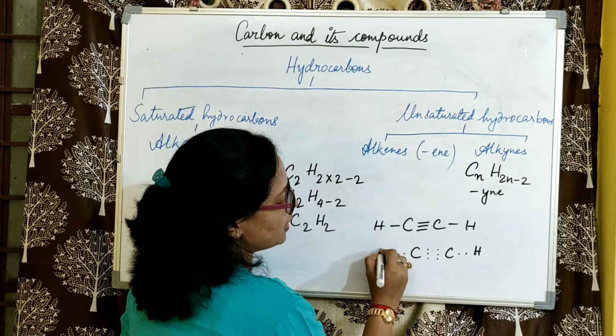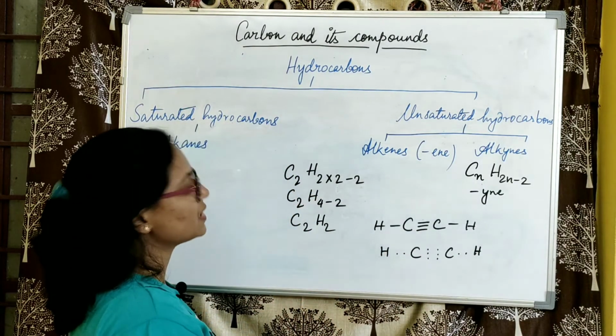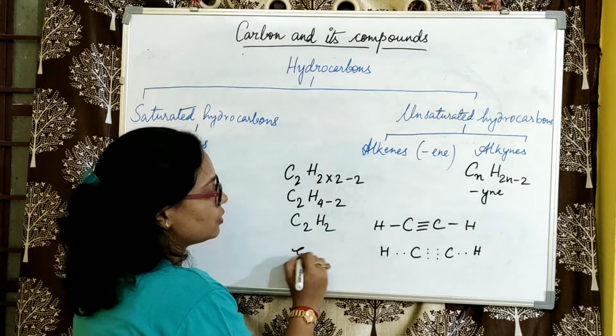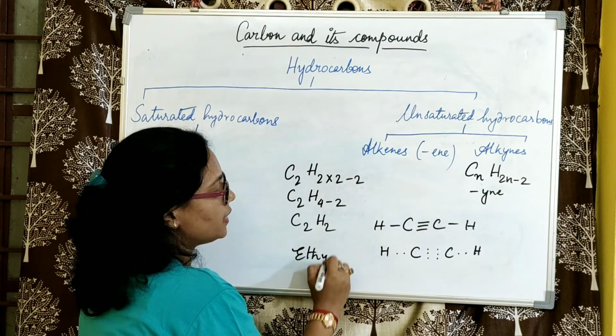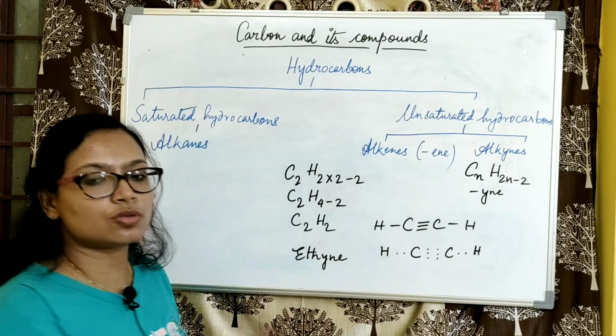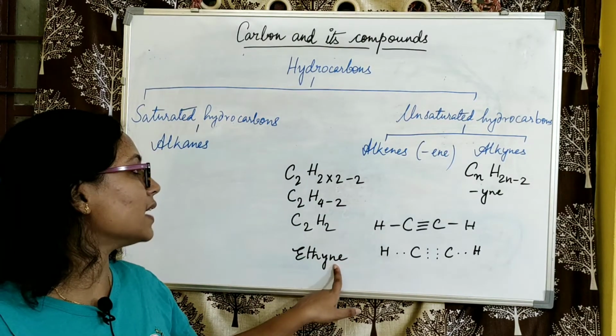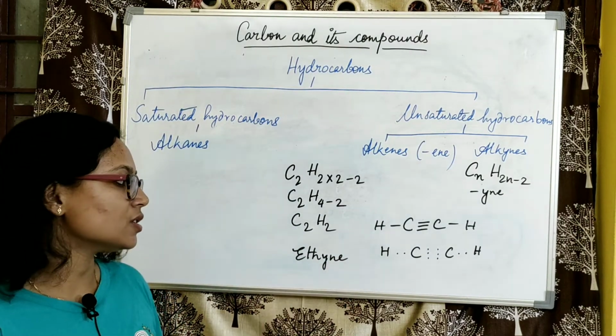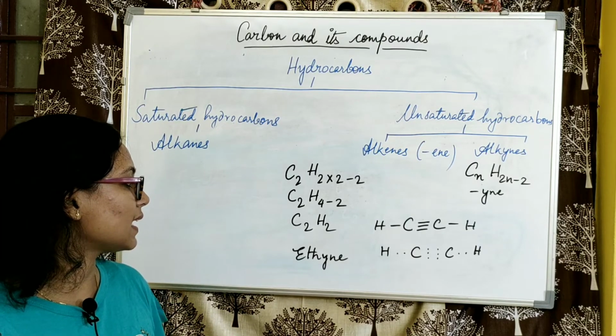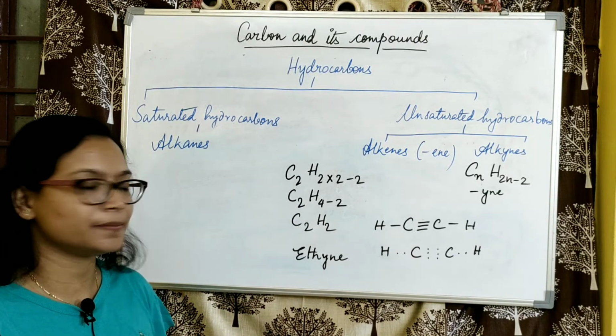So this is the electron dot structure of ethyne. Eth meaning 2, and it ends with yne, which means it is an alkyne. So it is ethyne.